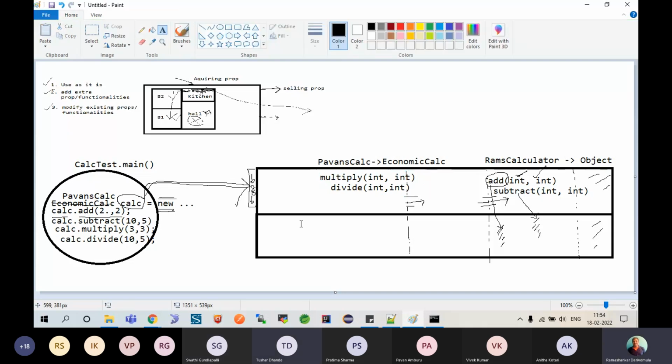These are the two functions, and when it loads, it will try to load his parents first, so it goes to economic calc. Economic calc has no members, but it is extending Ram calc, so it will go ahead and load Ram calc, add its members, and then further it also loads Object. So all of this happens when you simply say you are extending someone. When you say extends, this is how the memory is built up.